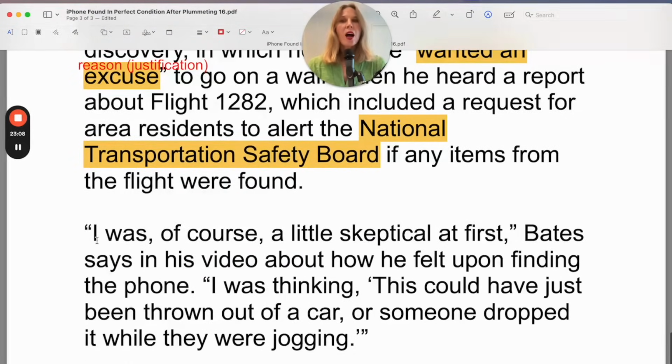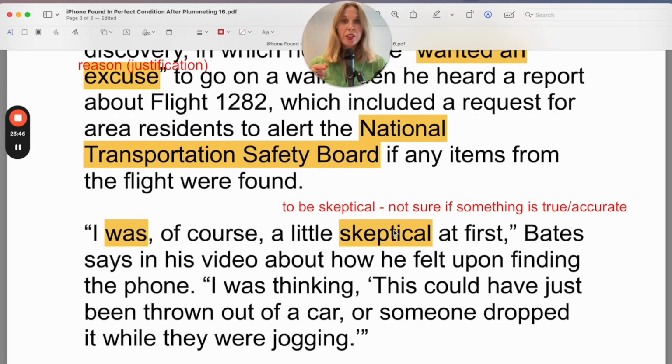Let's continue. I was, of course, a little skeptical at first, Bates says in a video about how he felt upon finding the phone. So if you're skeptical, it means you're not sure if something is true or not. So let's say you see an advertisement that says this product will help you become fluent in 1 hour. Is that true? I don't know. I'm a little skeptical. So you're not sure if something is accurate or true.